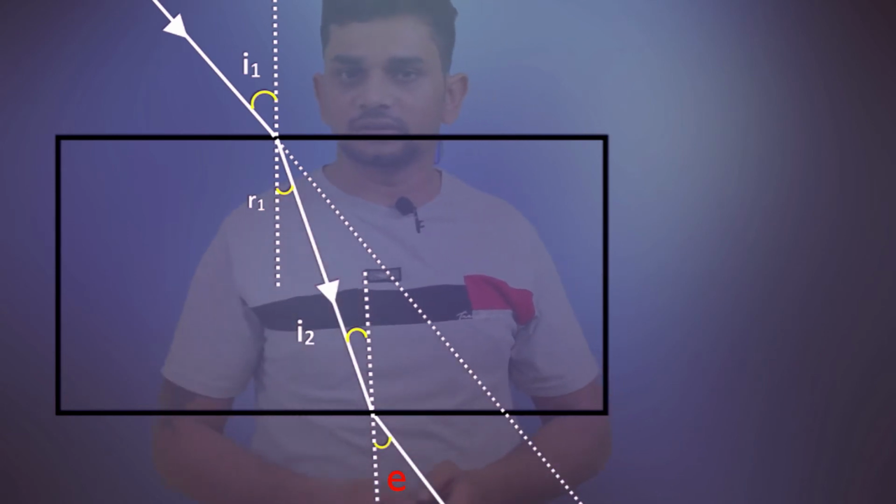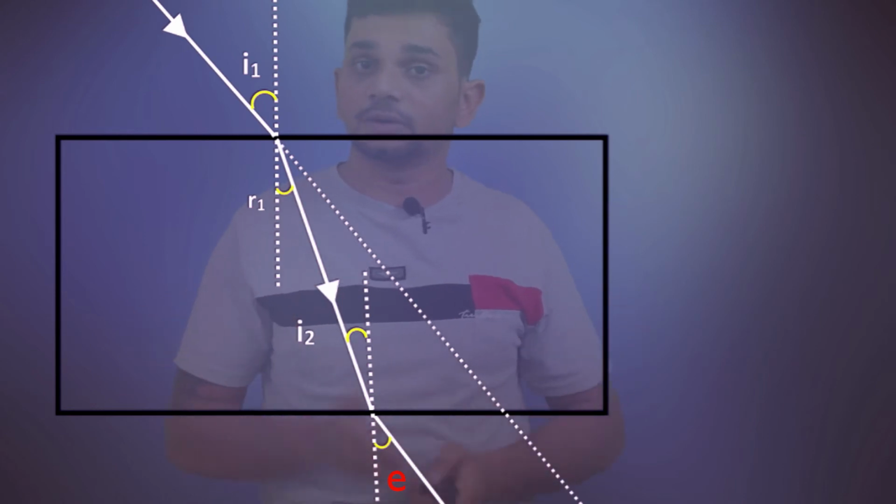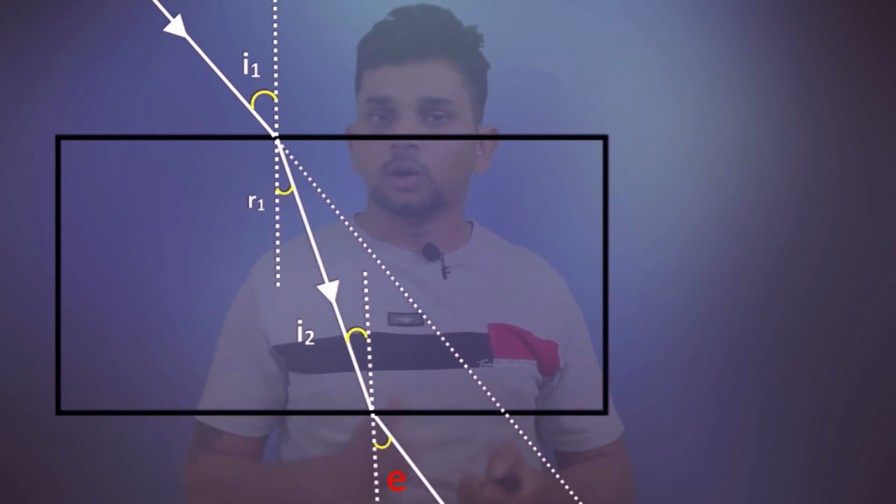Now we are going to discuss some of the laws related to refraction. Now we are going to discuss the law of refraction. It is a surface, right? And it is a separation between medium 1 and medium 2. When light is transmitting from medium 1 to medium 2, there will be a change in direction, right? Because the medium is changing. Here we are drawing the normal, and there will be a change in the direction of the path.